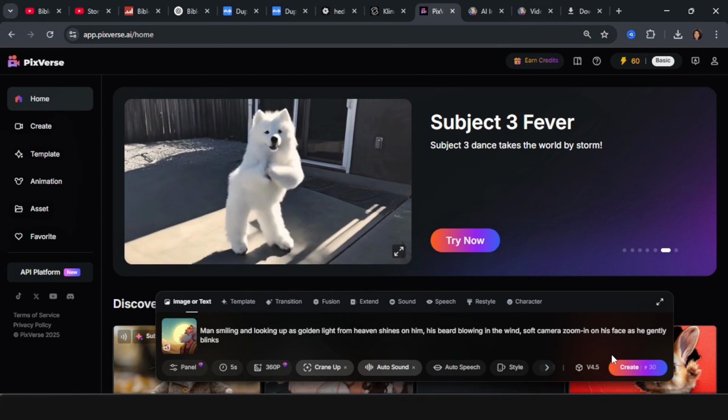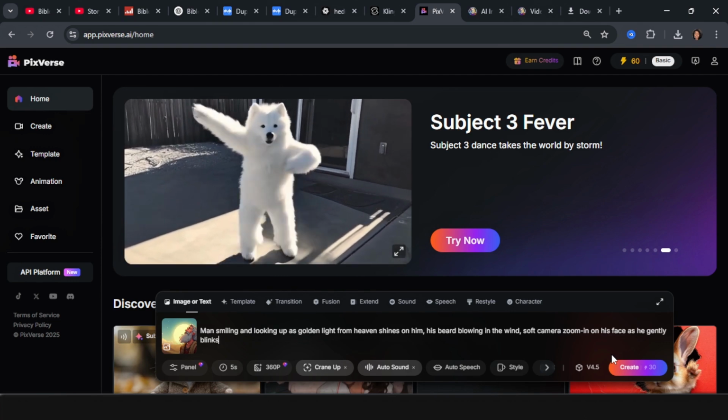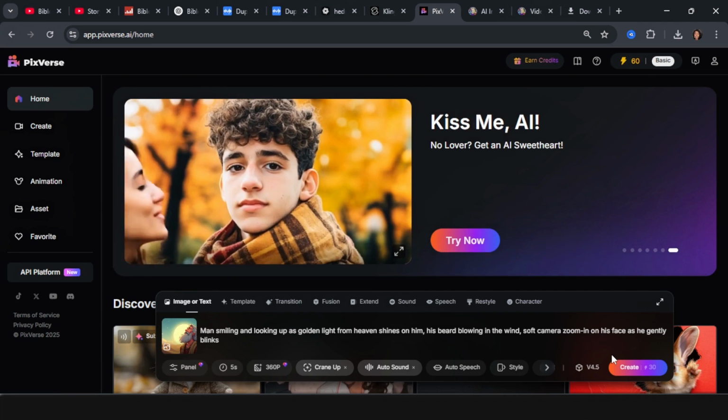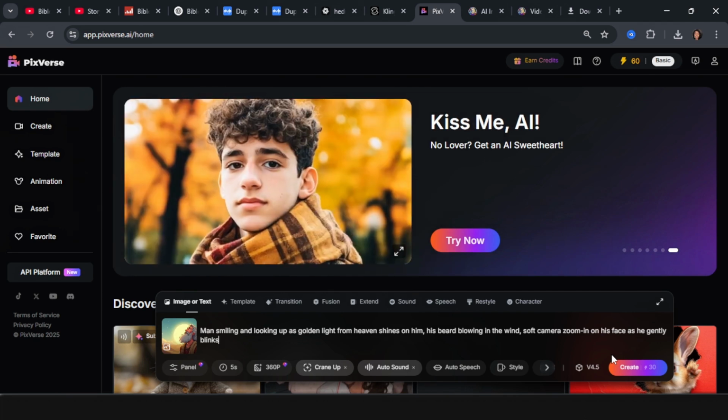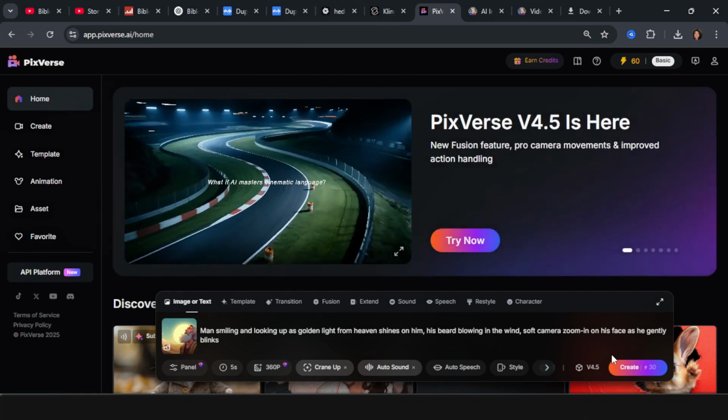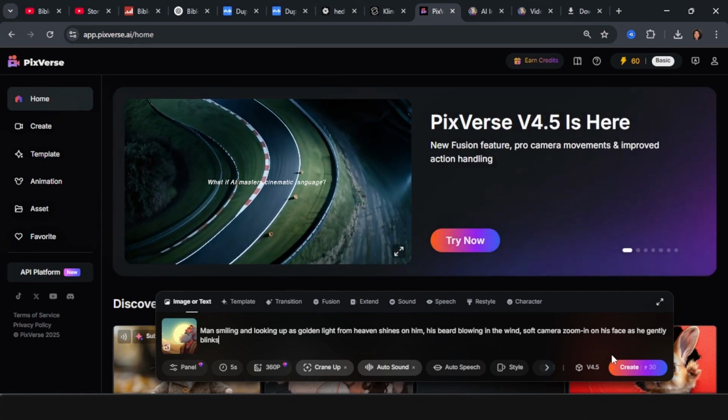So you may want to add your own twist to it because ChatGPT may not be able to give you exactly based on the image you've generated. So you want to use ChatGPT as a base foundation to be able to create your prompts properly.